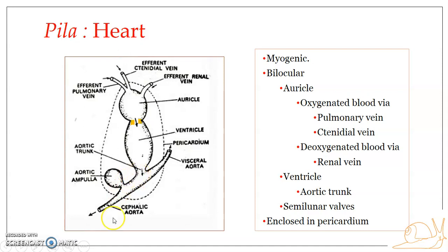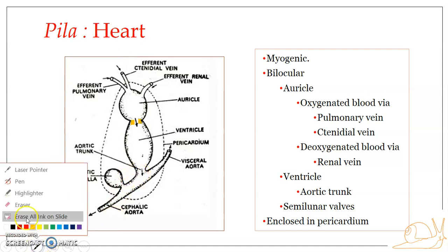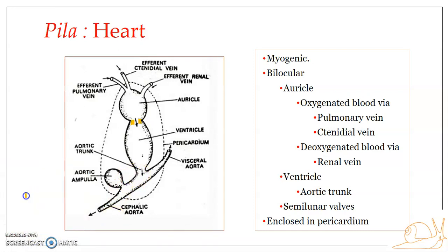Okay, now there comes the next set of semilunar valves over here. You can see here there is an aperture, isn't it? Another aperture which permits blood to pass from the ventricle to the aortic trunk. Here the aperture is guarded by another set of semilunar valve, and this semilunar valve is known as the aortic semilunar valve. Okay, I hope it is clear.